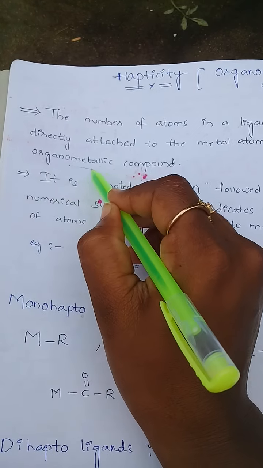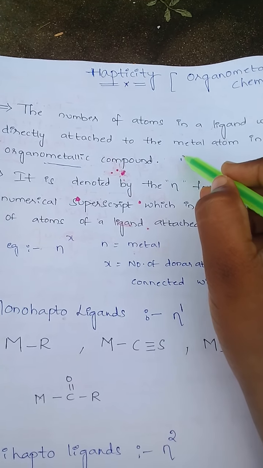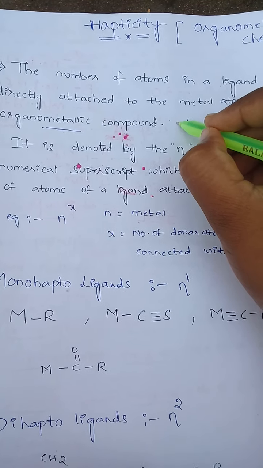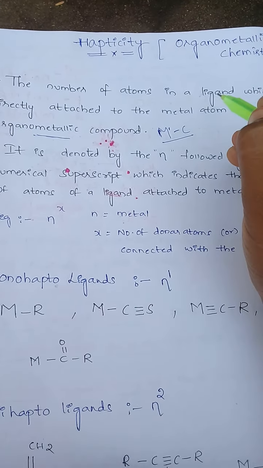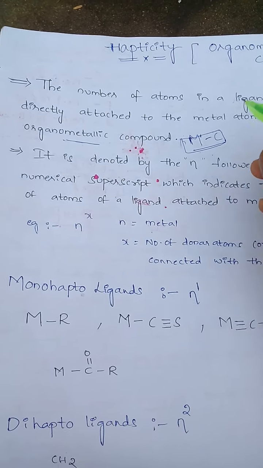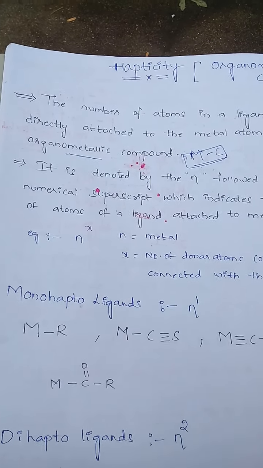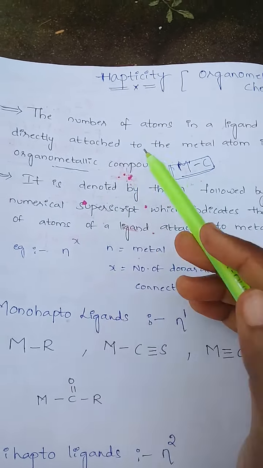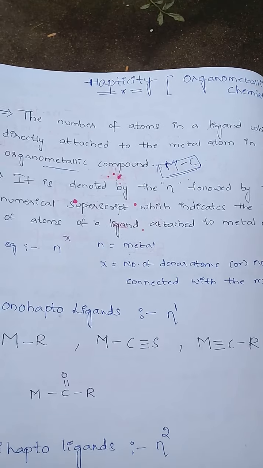What we want to know is what is meant by an organometallic compound. Organometallic compound means the compound must contain at least one direct metal and carbon bond. So that compound is known as an organometallic compound. And hapticity means how many atoms in a ligand are attached to the metal atom.